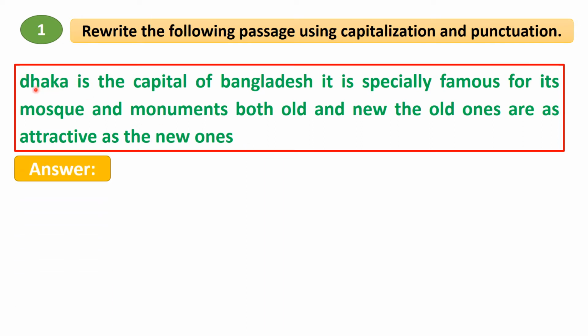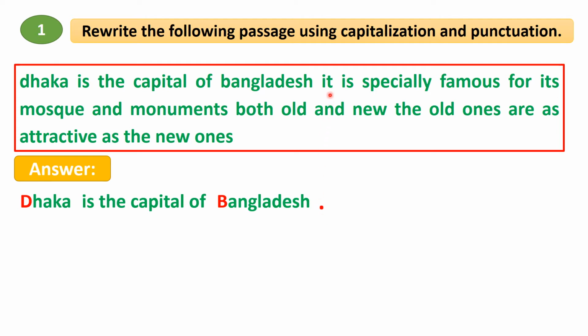Here the sentence starts with Dhaka. Dhaka is a noun and it is a proper noun, so it will be with capital letter D. Dhaka is the capital of Bangladesh. Here the noun Bangladesh is also a proper noun, so it will start with capital letter B. And as it is an assertive sentence, we have to give a full stop.